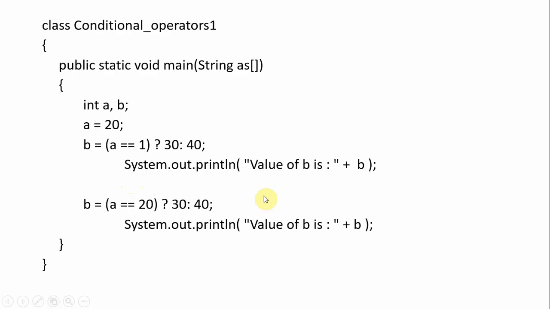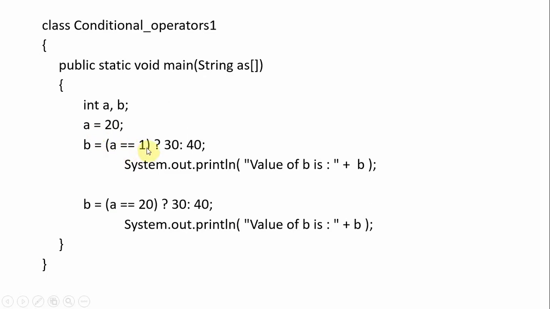So this is an example. A = 20 we initially took here, okay. So B = is nothing but the assignment operator. So we are using the ternary operator here. A == 1. Actually we have A = 20. A == means comparison. Here it is assignment, here we are using comparison.